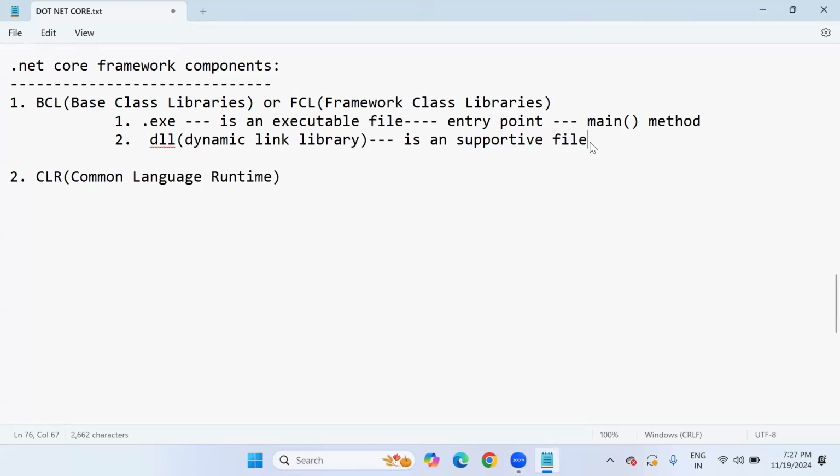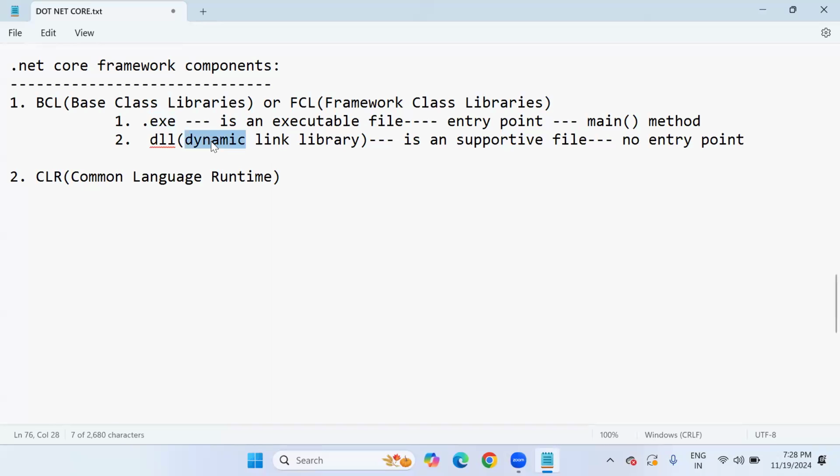A supportive file is one that doesn't have an entry point. That means no entry point, no main method here. A DLL file does not have any entry point. That's why we are unable to run this file directly. It is just a supportive file. It will support the .exe during execution. Whenever any libraries or other resources are required by the .exe, this dynamic link library will help.